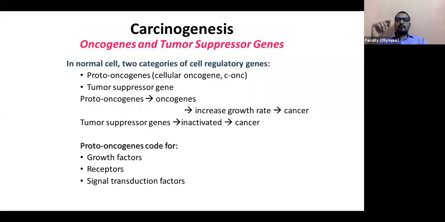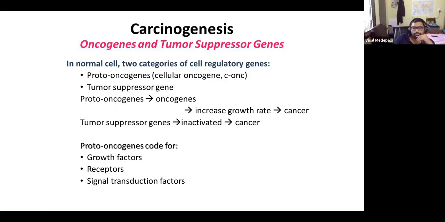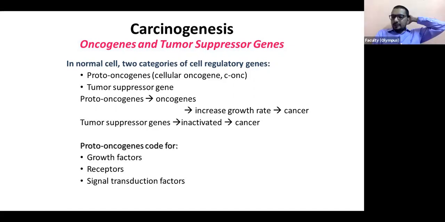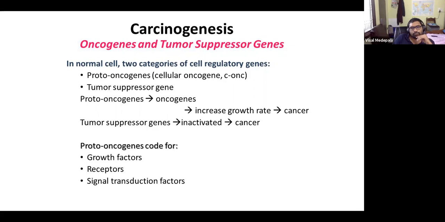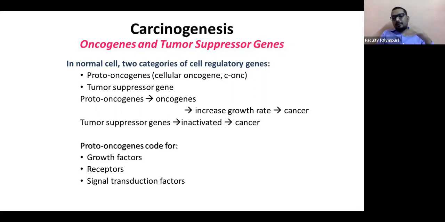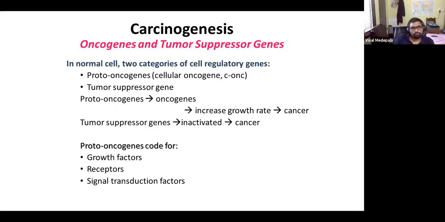On the other end, we also have a set of genes called tumor suppressor genes. As the name implies, what do they suppress? Tumors. So what needs to happen for cancers to take place here? For oncogenes, they need to get activated. For tumor suppressor genes, whose job is to suppress tumor formation, what has to happen for cancer to take place?